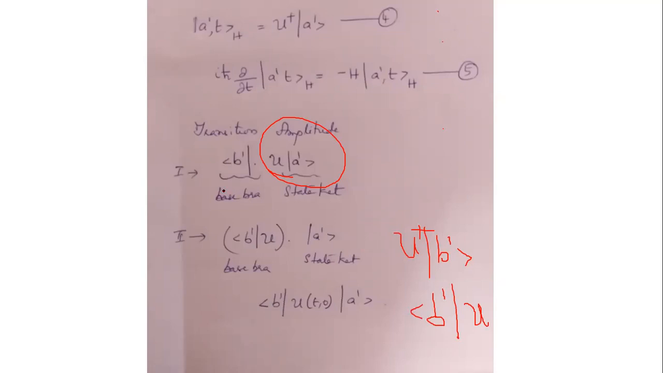And you can see that this was actually Schrodinger's picture, and this was actually Heisenberg's picture. We can see how it changes. In both cases, the transition amplitude basically is the same. When you write it together, both the transition amplitudes are bra b prime U ket a prime. So this will remain the same. Transition amplitudes remain the same for both Schrodinger and Heisenberg's picture.